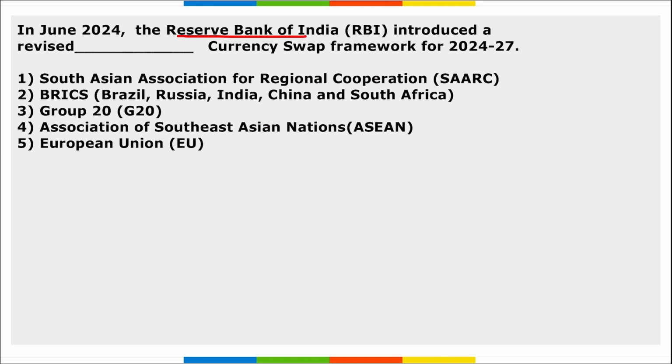Next is, in June, RBI introduced a revised SAARC currency swap framework for 2024 to 27. So RBI has introduced the revised SAARC, that is South Asian Association for Regional Cooperation, currency swap framework for 2024 to 27. According to this framework, RBI would enter into bilateral swap agreements with SAARC central banks who wish to avail the swap facility.